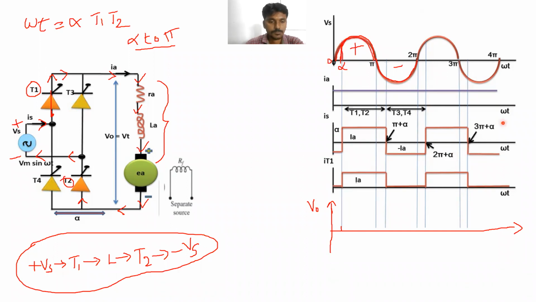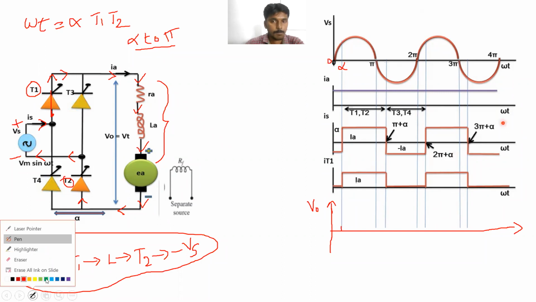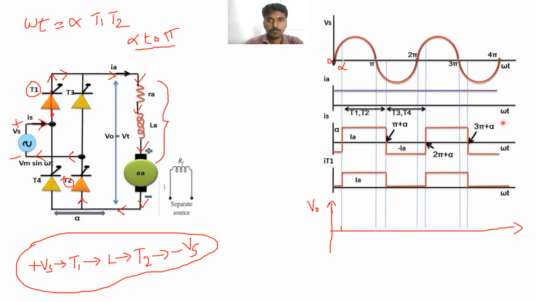Is it right? The supply voltage waveform is looking like this. Clear? So in this way, here also we can draw the output voltage.